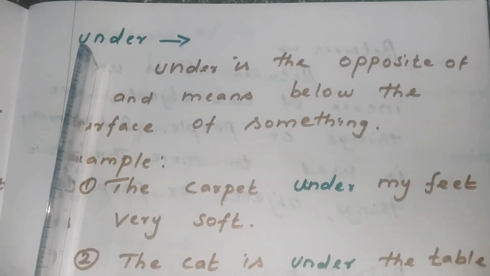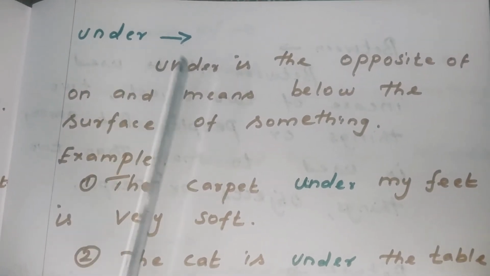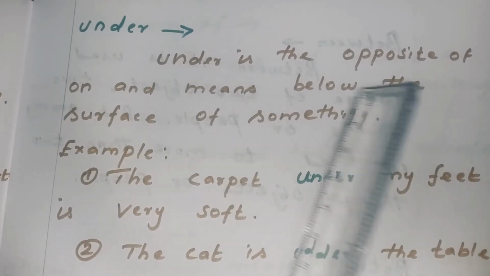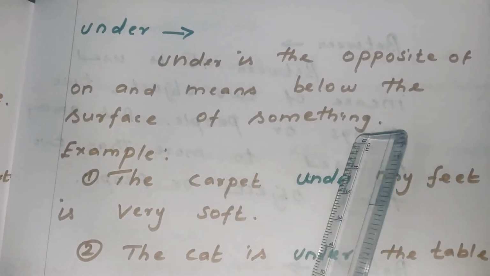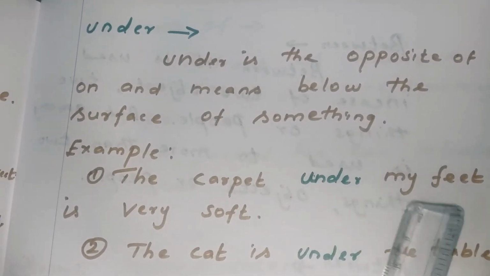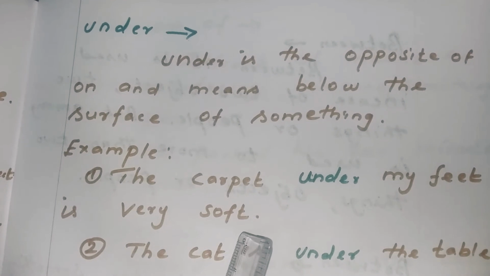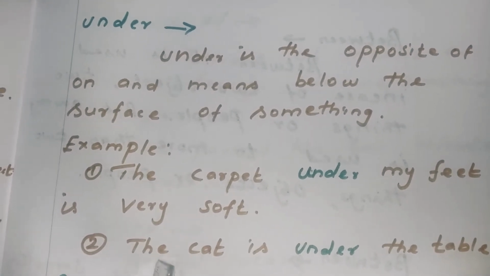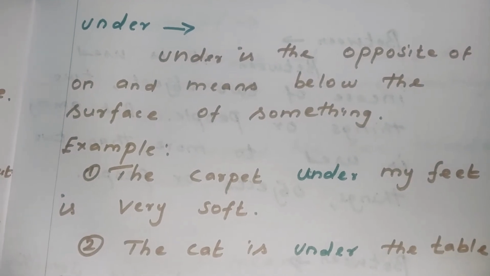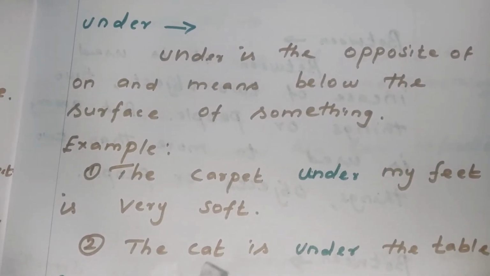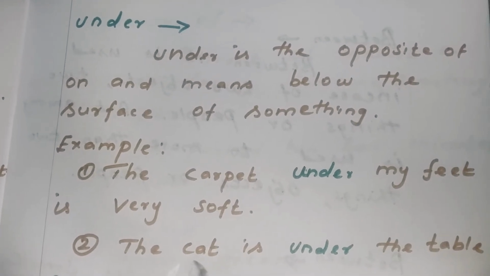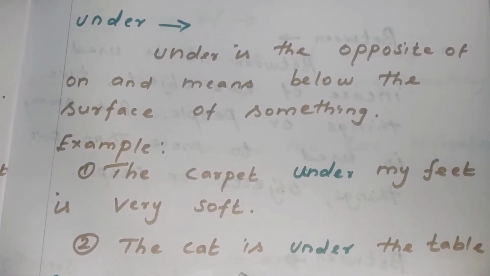The next preposition of place is under. Under is the opposite of on and means below the surface of something. Example, the carpet under my feet is very soft. One more example, the cat is under the table. Here, the cat is sitting below or under the table.